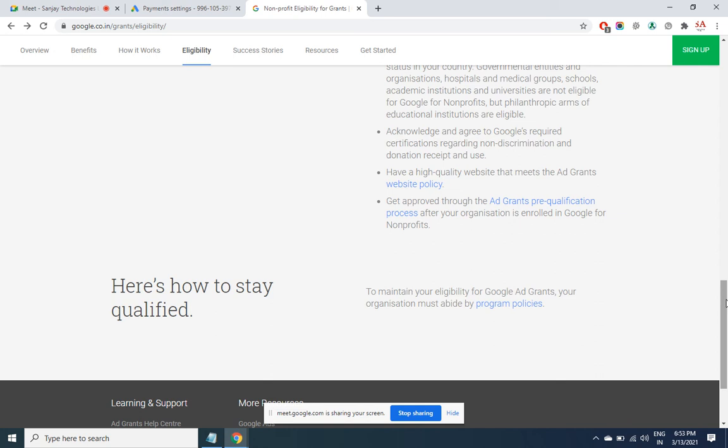But whatever Google is granting can be utilized only for creating ads, only for ads. It is for any type of network, whether it is mobile app or YouTube or whatever, and only selected keywords are allowed. You can't put SEO training or SEM training and all that unless it is free. While you sign up, it will ask you to upload all the documents which say that you are an NGO or an NPO in your country.